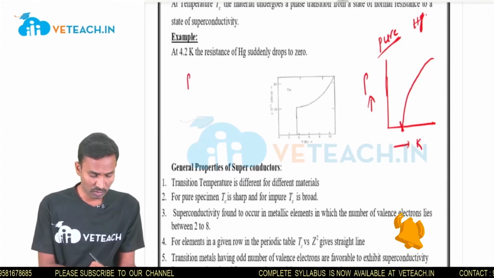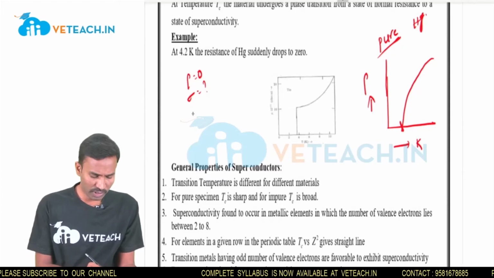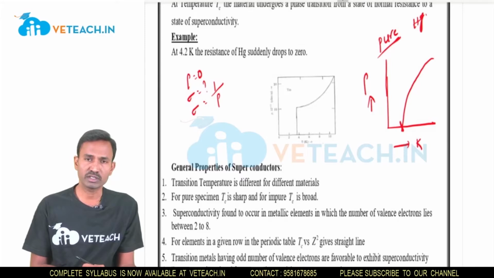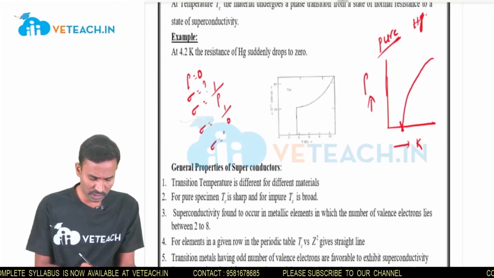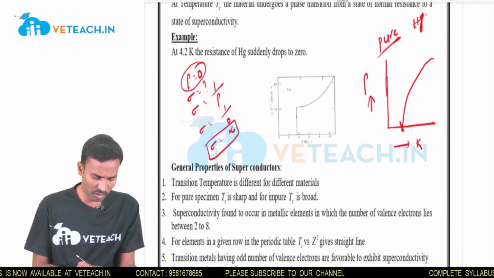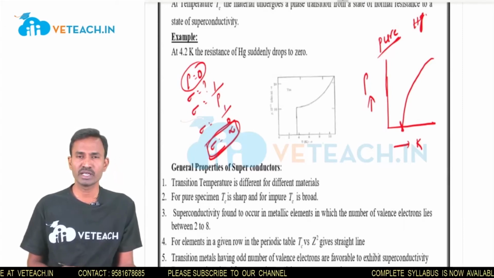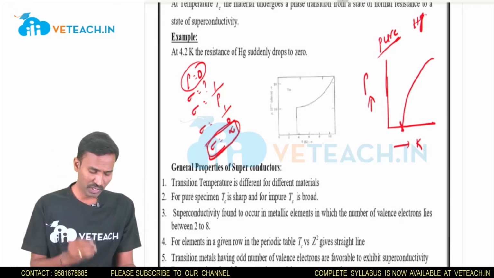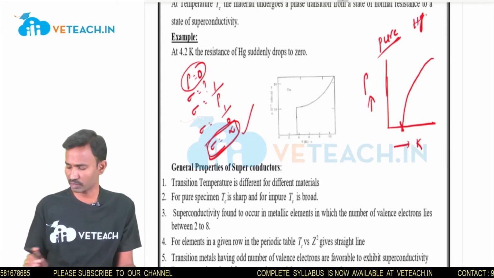If resistivity goes to 0, what is the conductivity? What is the relation between those two? Conductivity is equal to the reciprocal of resistivity. That means sigma is equal to 1 by 0, which is infinite. If resistivity is 0, sigma is infinite, and that means it gets superconductivity. Conductivity means the flow of electrons. In case of certain pure metals, the conductivity is infinite. That phenomenon is known as superconductivity.